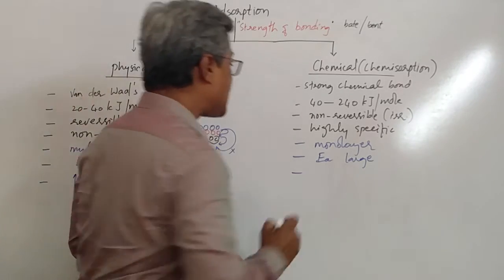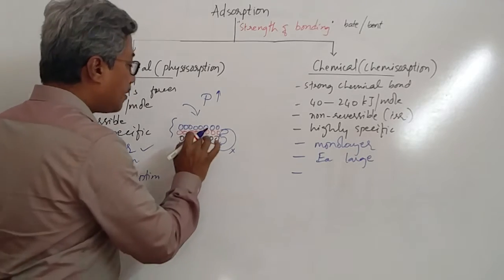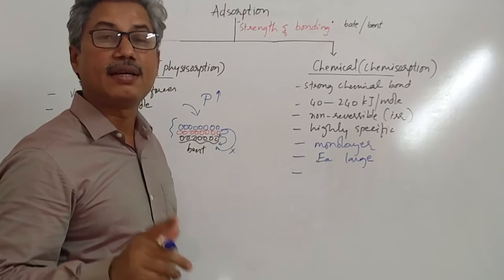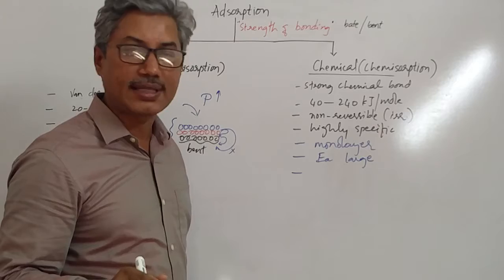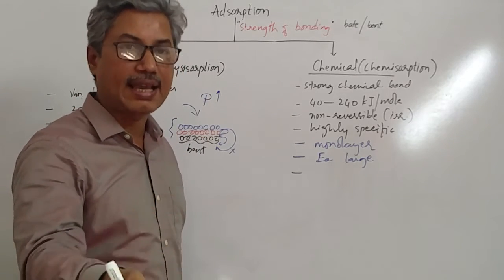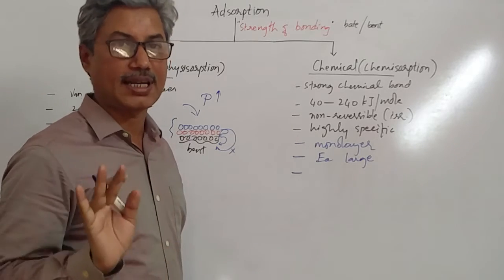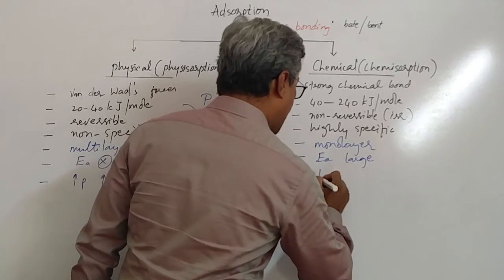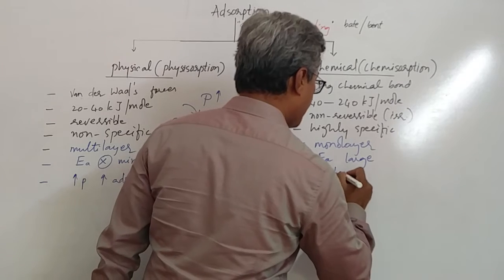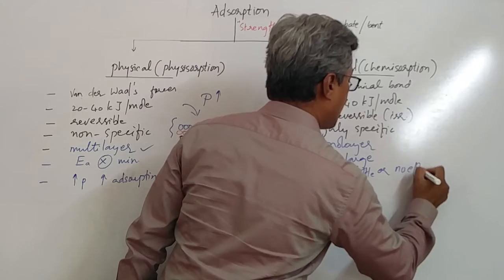Whereas in this case, pressure has either no effect or little effect, because even though the particles come in contact with the adsorbent, whether they undergo chemical reaction or not doesn't depend upon the pressure. But it can make a little effect on initiation of the process. That's why increase in pressure has little or no effect on chemisorption.